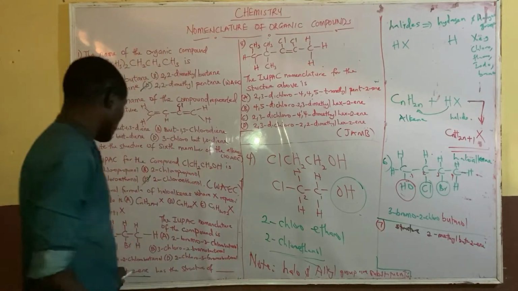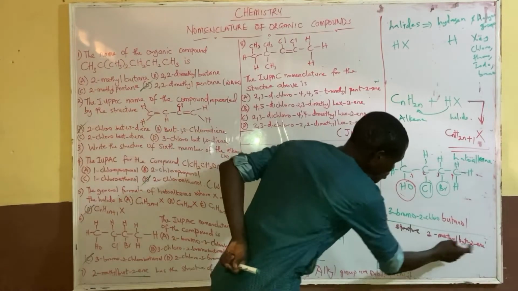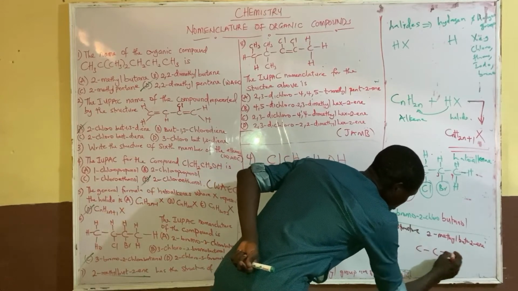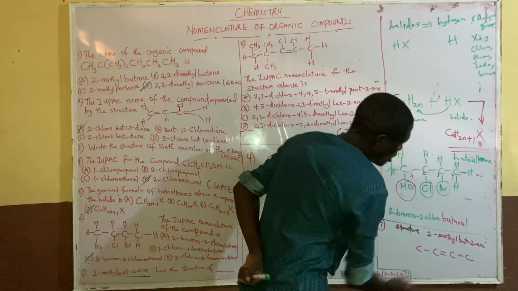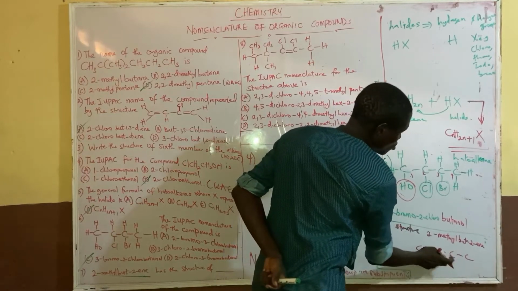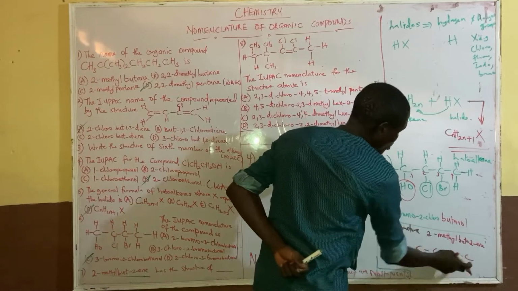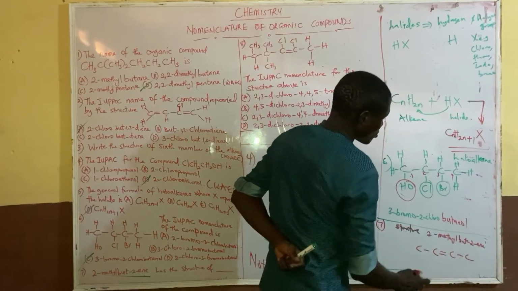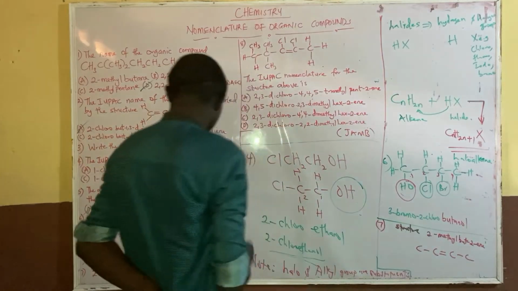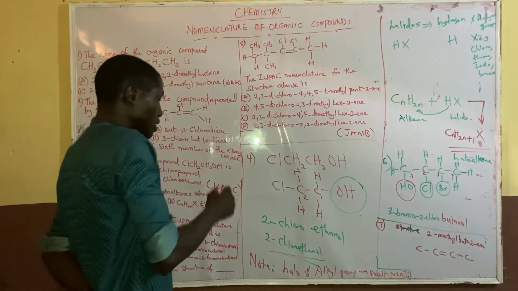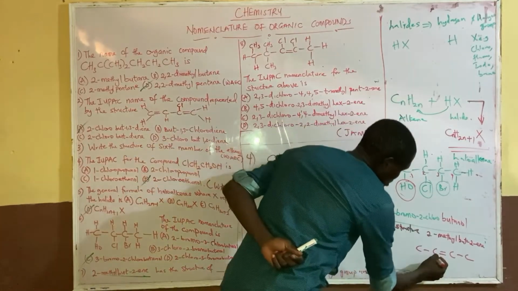Now, the first thing is to draw the parent chain, which is but-2-ene. But is 4 carbons. The double bond forms on carbon 2, counting 1, 2. That's what we call but-2-ene. Then 2-methyl butene: you can count 1, 2 here and put the methyl here.